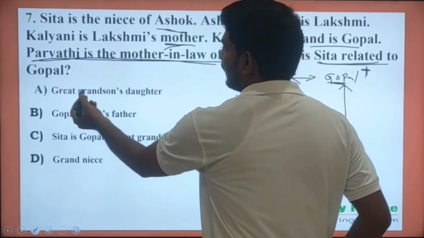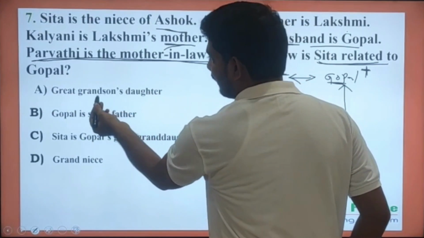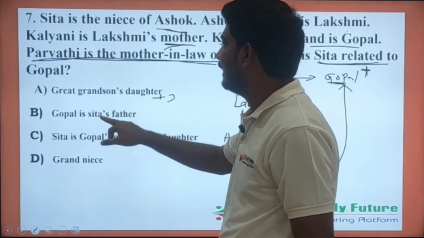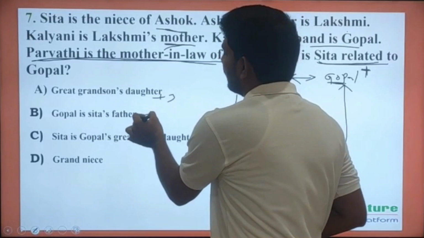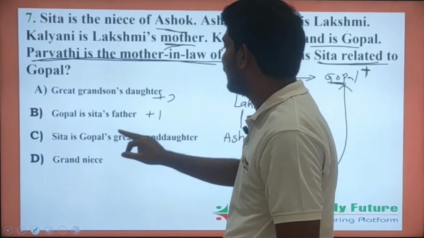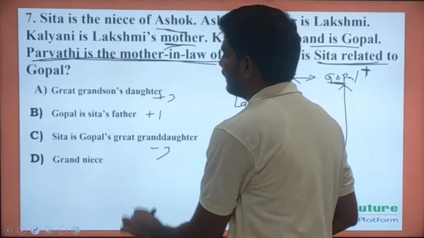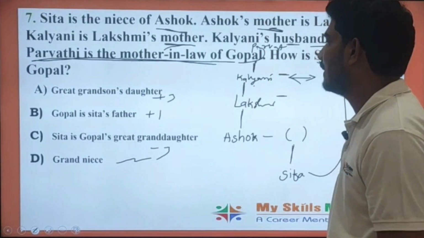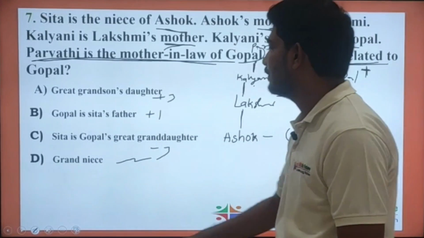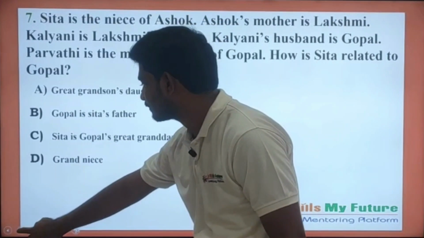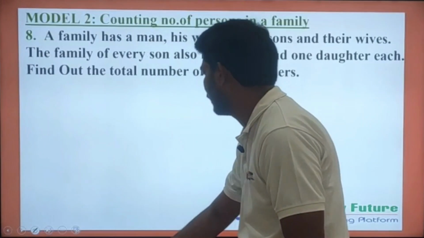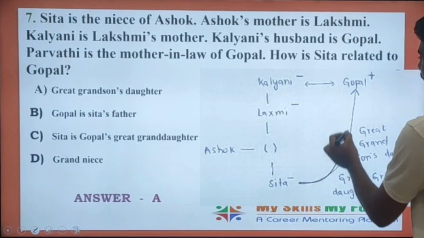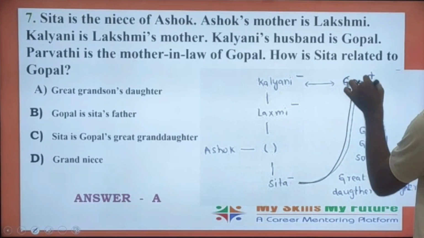So you see here great grandson. So great grandson's daughter. So in this also plus 3 generation was present. Gopal is Sita's father. So here plus 1 generation. Sita is Gopal's great granddaughter. Here minus 3 generation and grandniece. So minus 2 generation. So I already told there must be a generation gap of 3. So see the answer here. How is Sita related to Gopal?